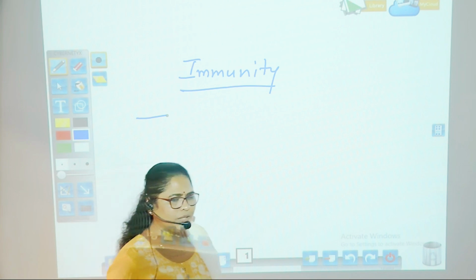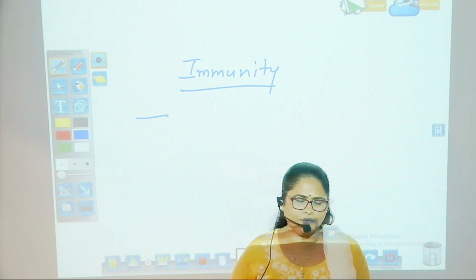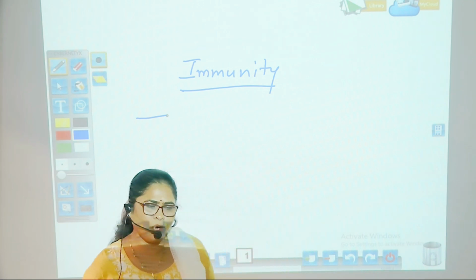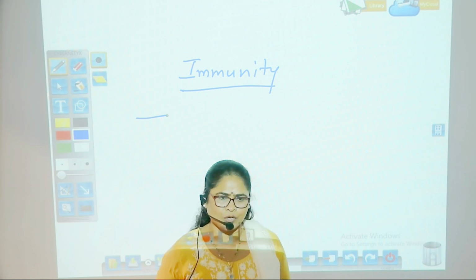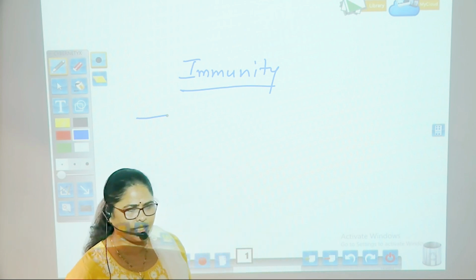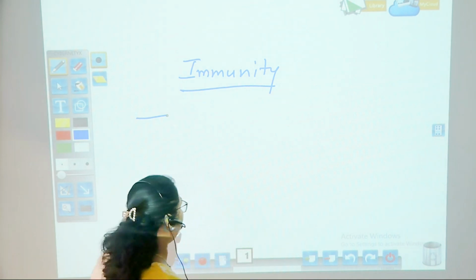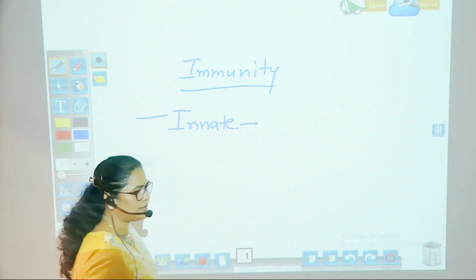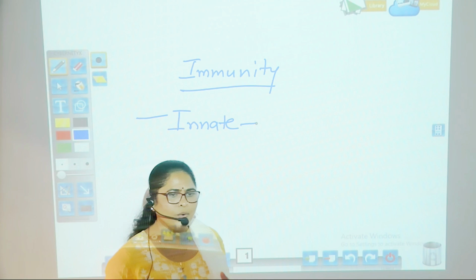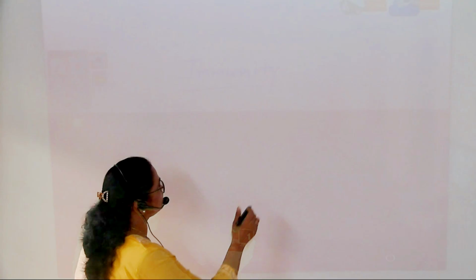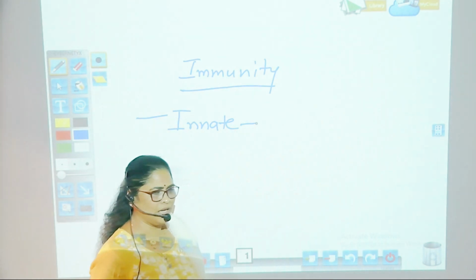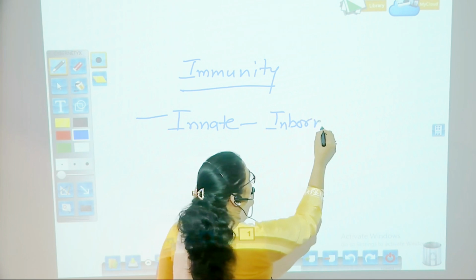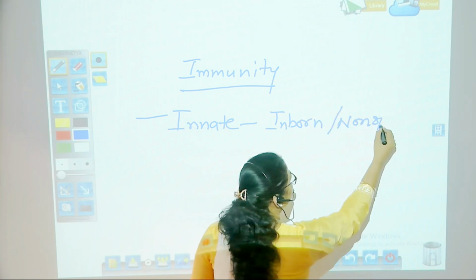When we talk about immunity, we also should know about the different components of immunity and types of immunity. Today, we'll focus upon two different types of immunity, that is innate immunity and acquired immunity. Innate immunity is said to be innate since this immunity is there in your body right from the birth, and hence it is also called inborn immunity or non-specific immunity.